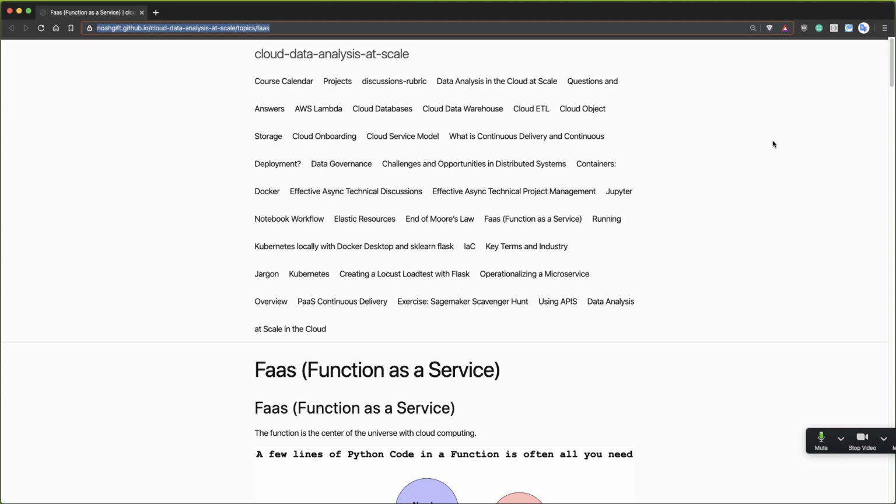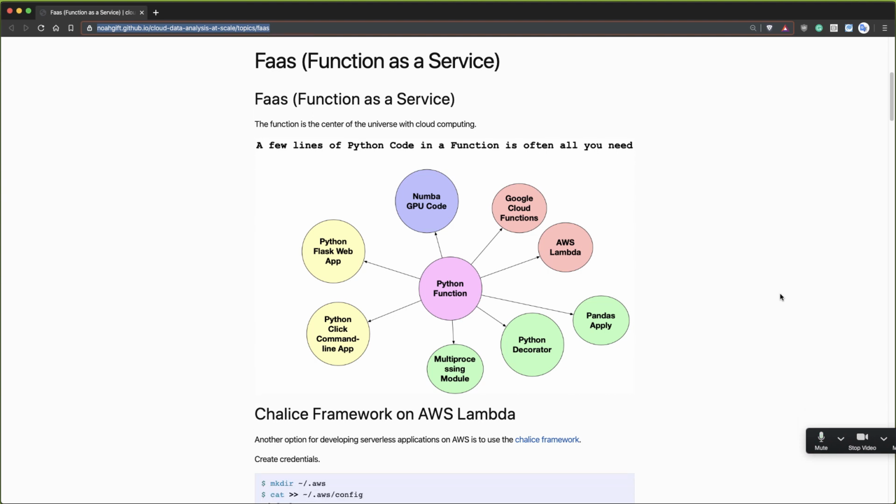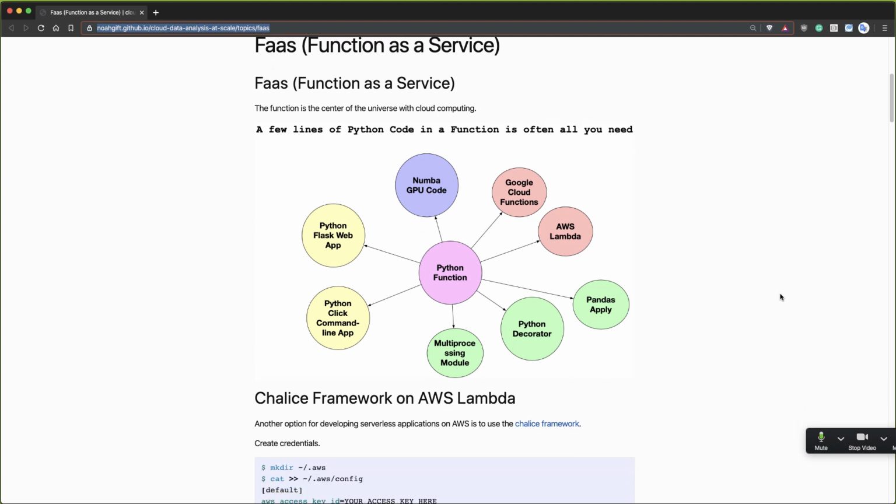Okay, so a couple of things here about function as a service that we haven't gone into before. The idea of a function in Python is that it really is the building block for anything fun. So GPU programming, which we've done before, Cloud Functions, which we're going to get into, AWS Lambda, Pandas. If you want to do an operation in Pandas, you want to do a decorator like a timing decorator or a logging decorator.